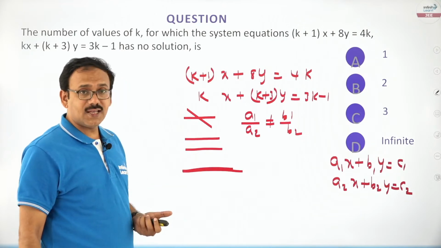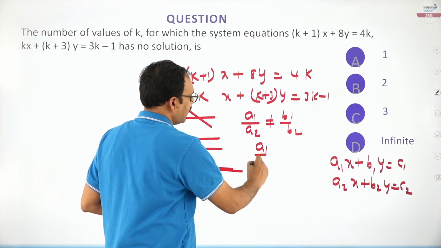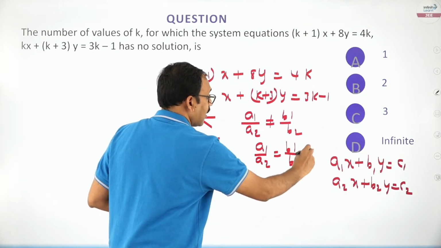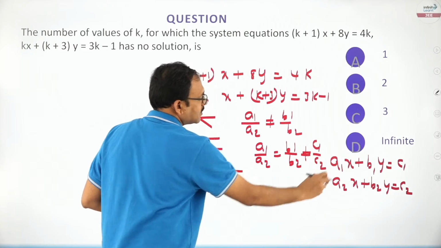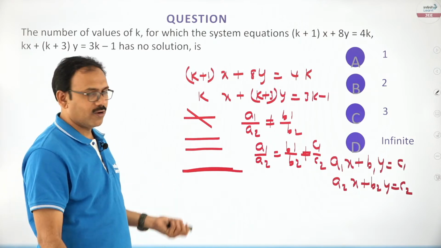Now, in the second case, strictly parallel, in the sense you will get a1 by a2 is equal to b1 by b2, but not equal to c1 by c2. In this case, there will be no solution, no common point.